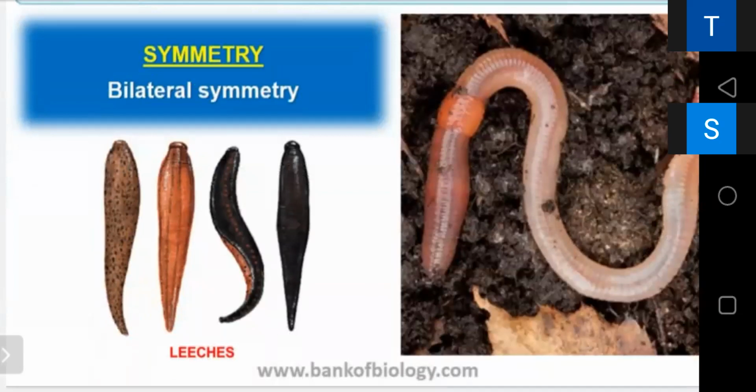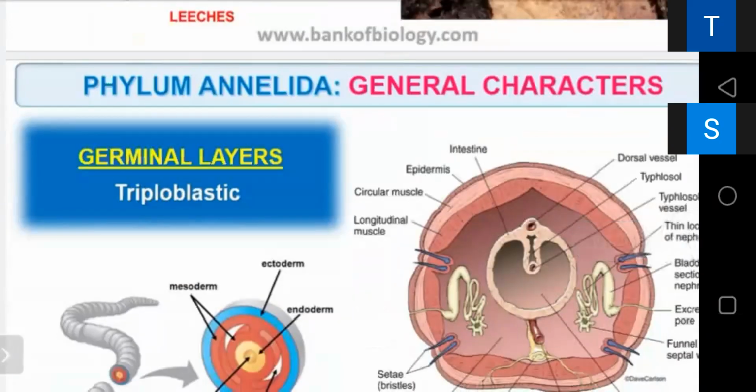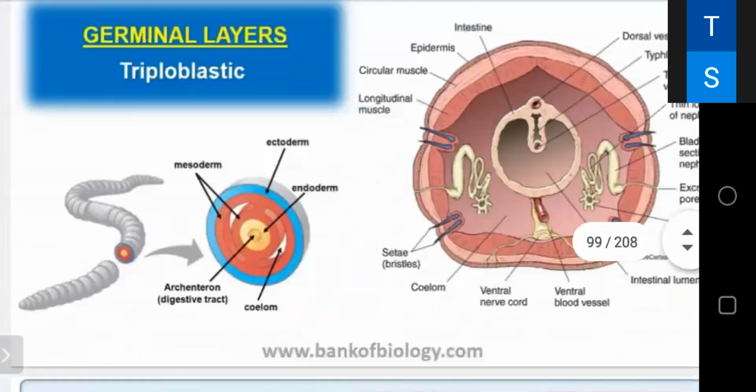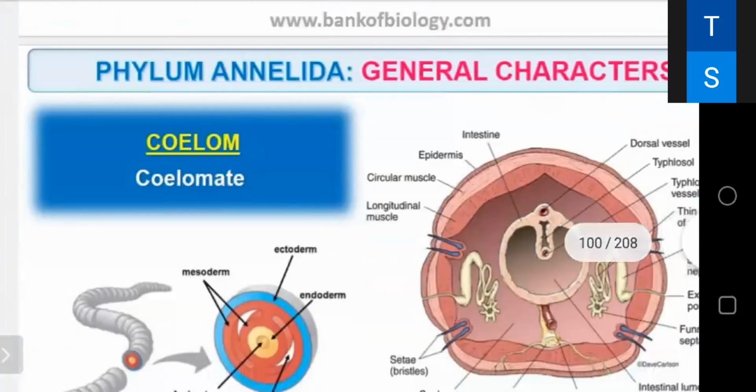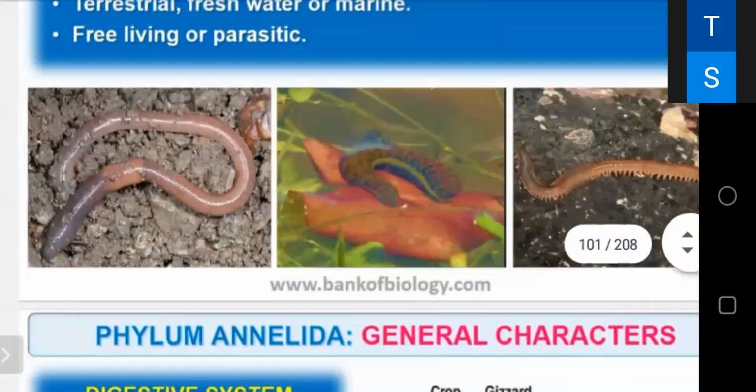The outermost covering of the body is a thin and moist cuticle secreted by the epidermis. They are triploblastic, and they show an organ system level of organization and a tube within a tube body plan. Means they have a coelom. That is called tube within a tube. They are coelomate. You can see the body is just like a tube within a tube. There are freshwater, marine, free living, parasitic forms. They have many different kinds of habitat.